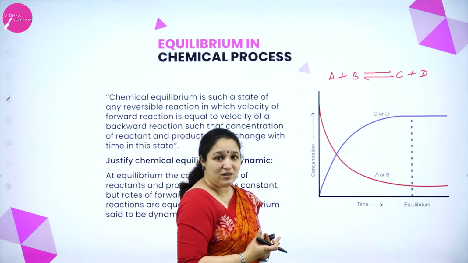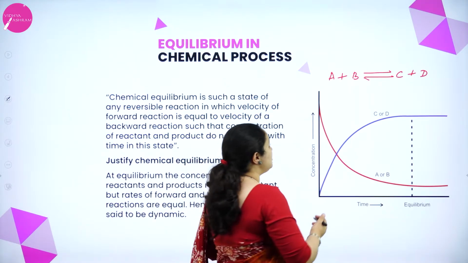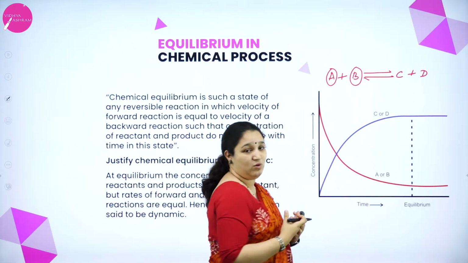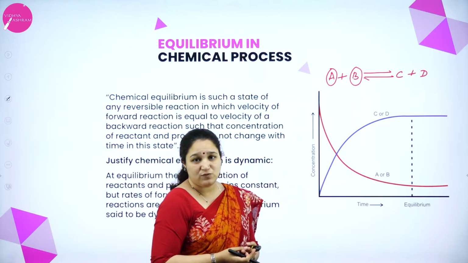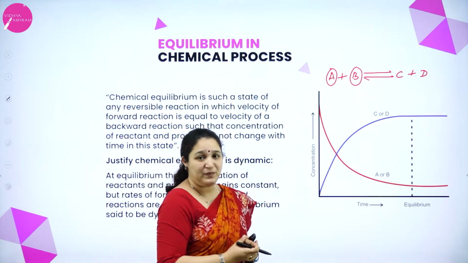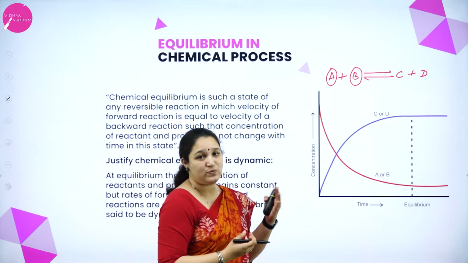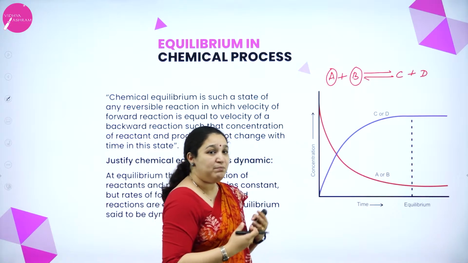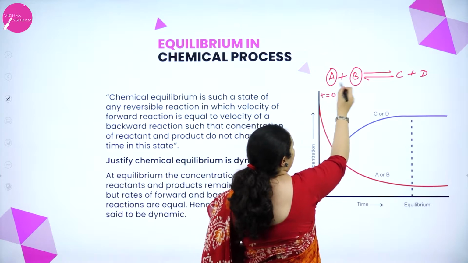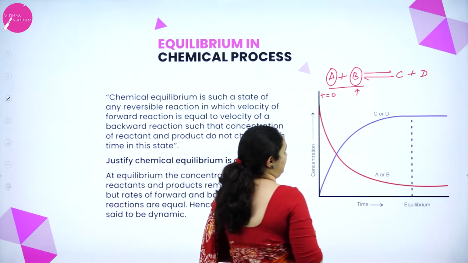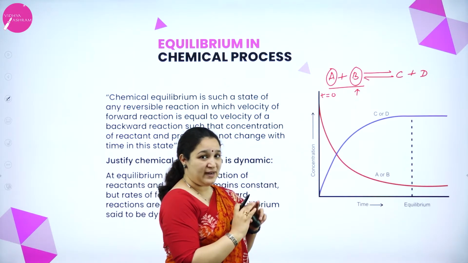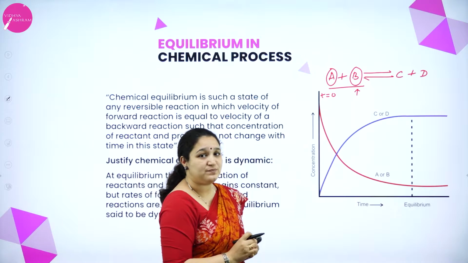So when I start the reaction, what happens? The concentration of the reactants is more. That is initially, I don't have the products which are formed, isn't it? So I have only A and B and the concentration of A and B also is very high. As time passes by, that is at t equal to 0, the concentration of both is very high. As time passes by, slowly the reactants will react with one another to form products, correct?